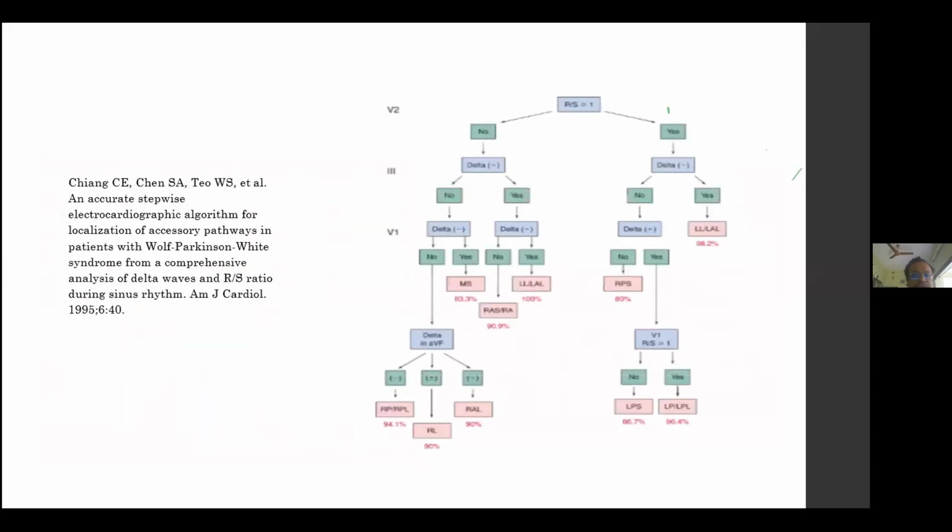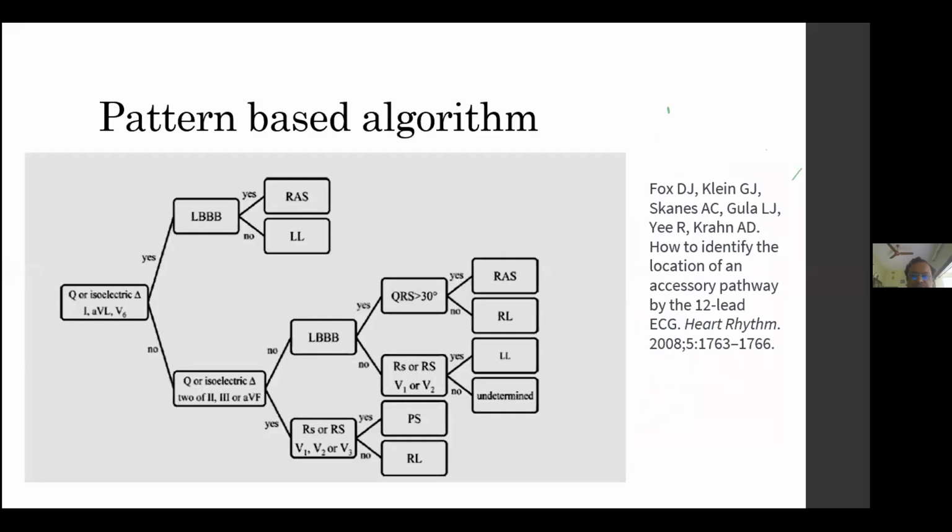Now, I'm not going into the other part. There are different algorithms. This is another algorithm that is also good. You have to find out whether the Q wave or delta is isoelectric or negative in lead 1, aVL, and V6, and based on that, this algorithm is there.